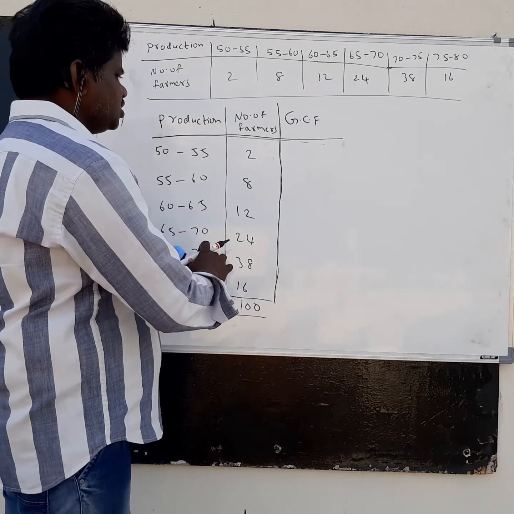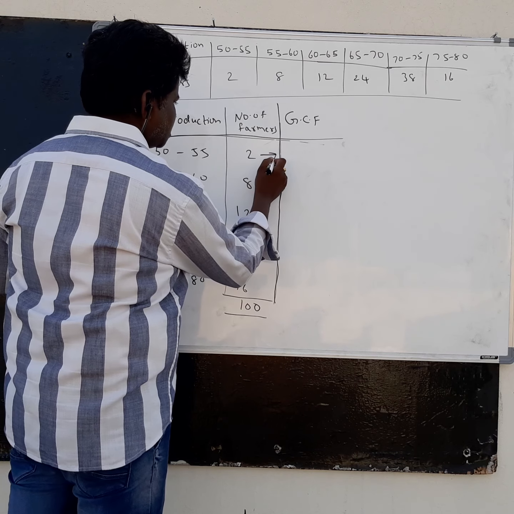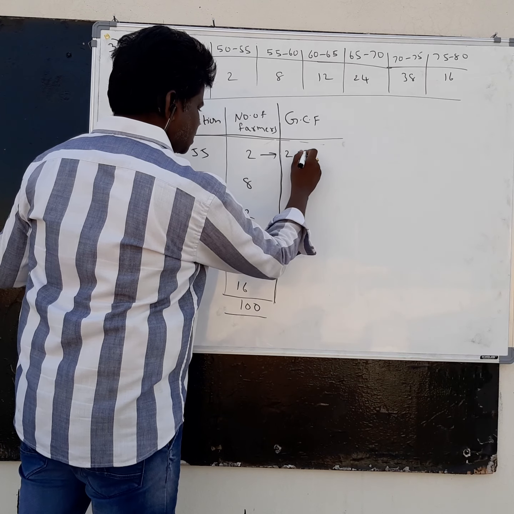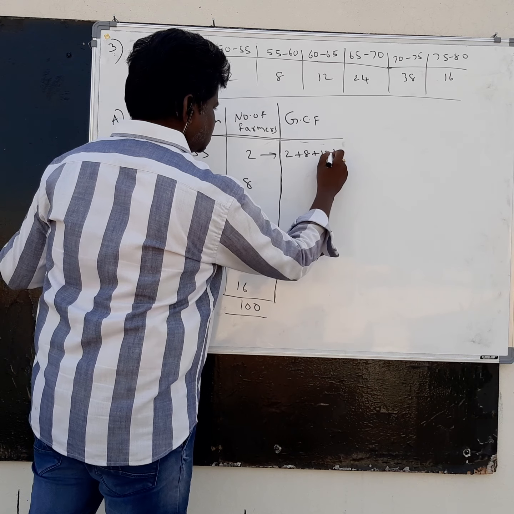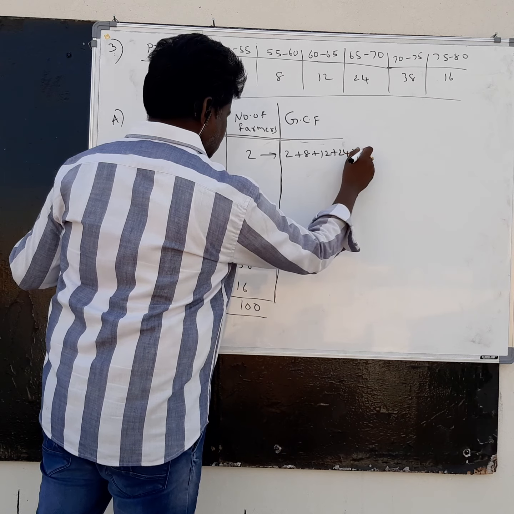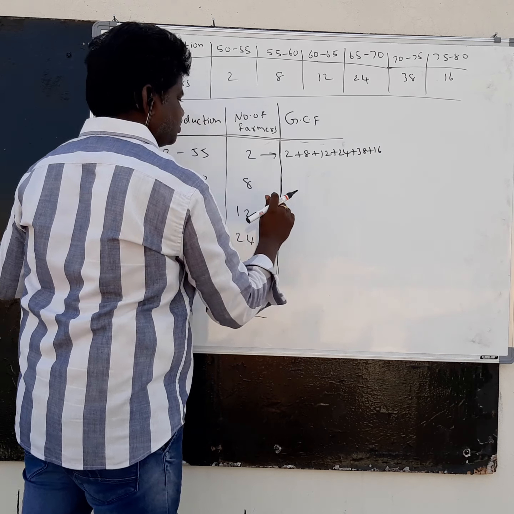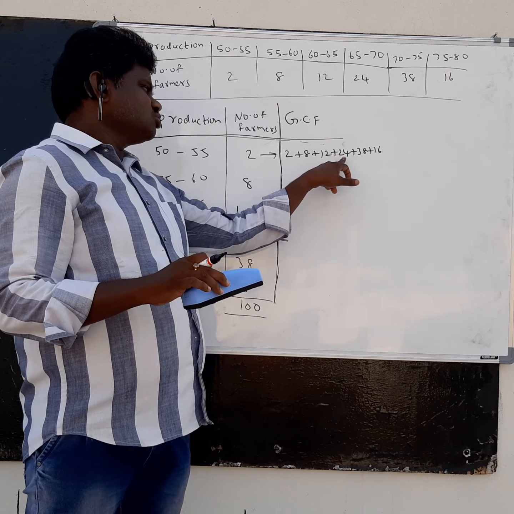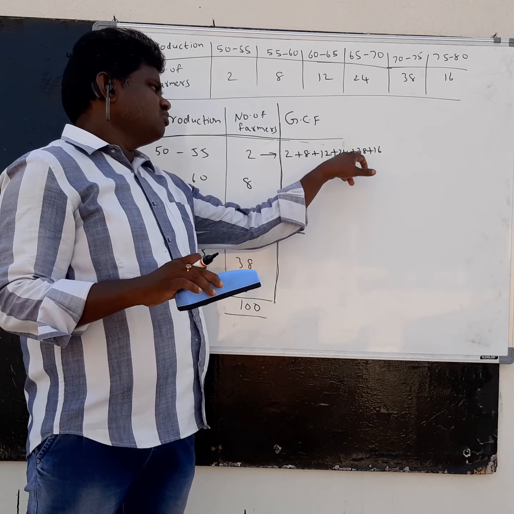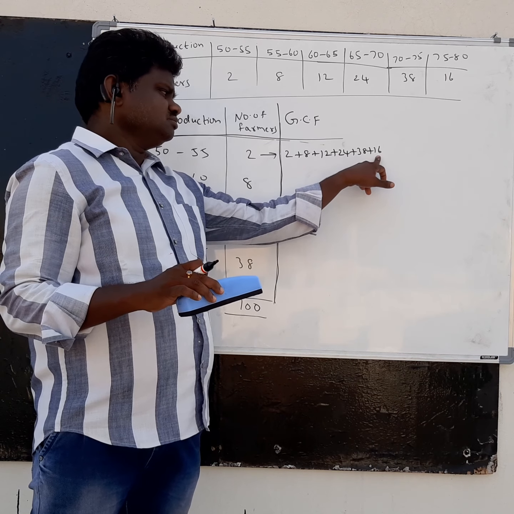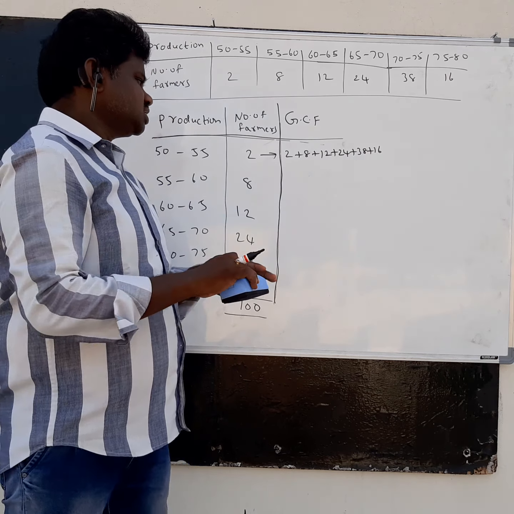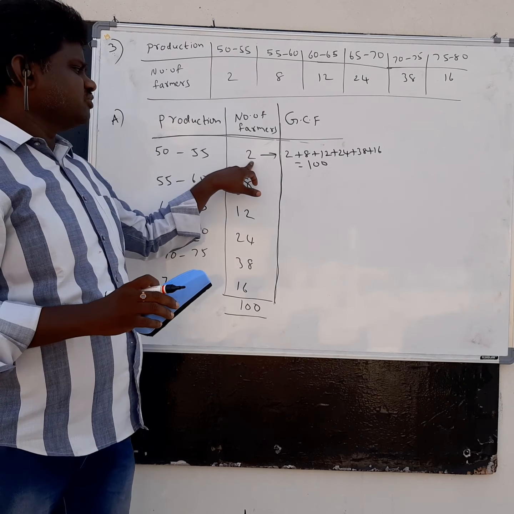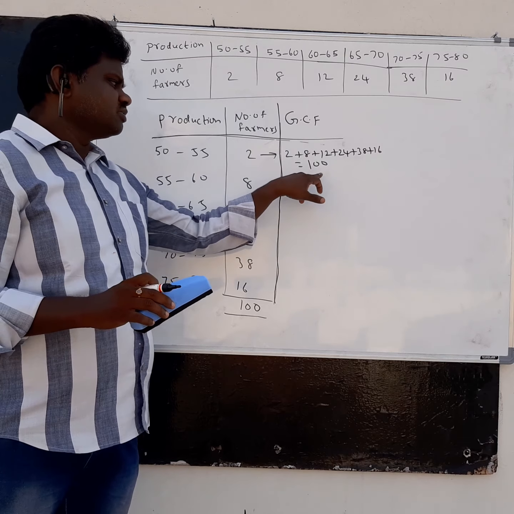GCF means you add all the frequencies: 2 plus 8 plus 12 plus 24 plus 38 plus 16. If you add 2 plus 8, 10; 10 plus 12, 22; 22 plus 24, 46; 46 plus 16, 62; 62 plus 38, you get 100. So the greater than cumulative frequency corresponding to 2 is 100.